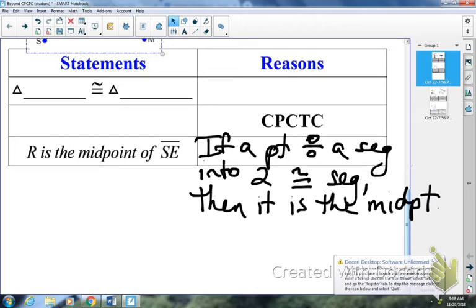Okay, so we have 2 to do on the second page yet, right? So we did angle bisector, we did midpoint. The last 2 we're going to look at are going to be, let's see here, isosceles triangle and bisecting a segment. Those are the only 4 endings that we're going to deal with. Were we in advanced geometry, we would take a look at other options. But for here, we're just going to look at these 4 endings. So if we take a look at the isosceles one,